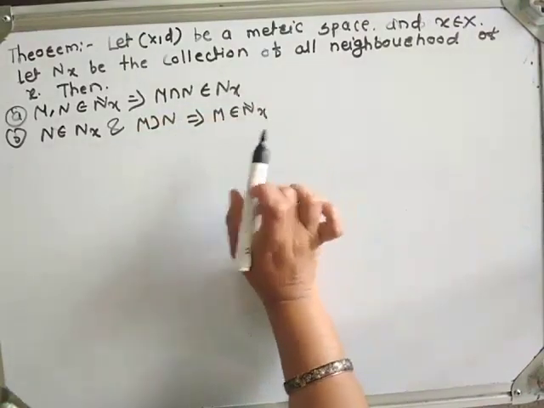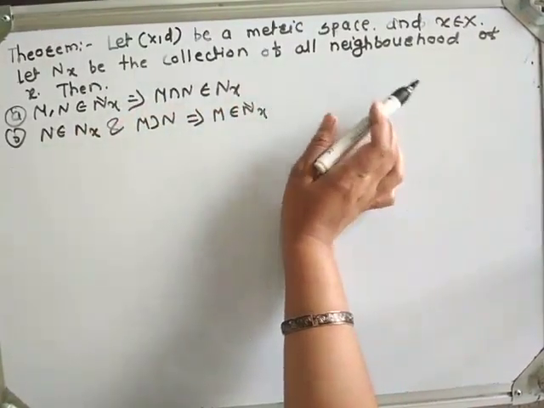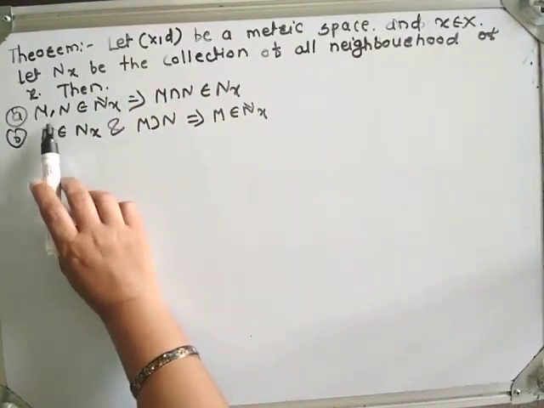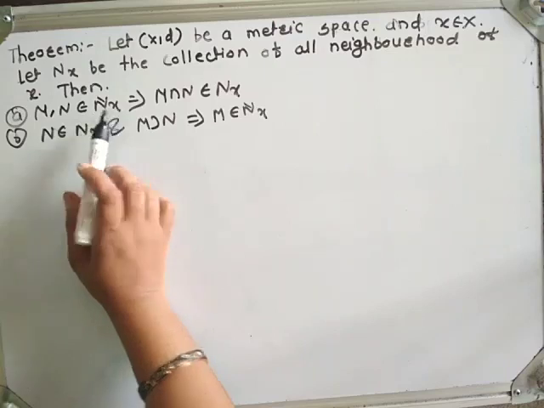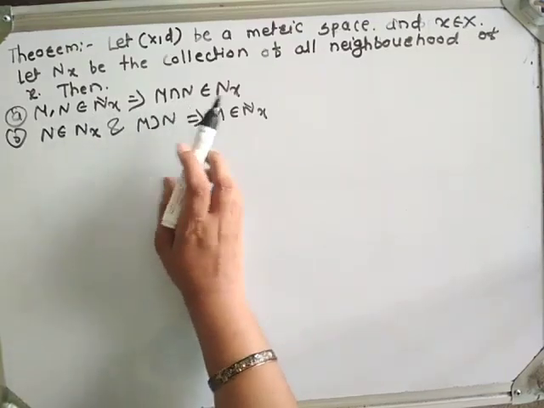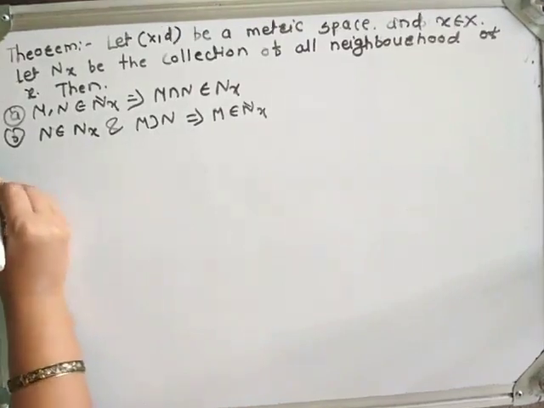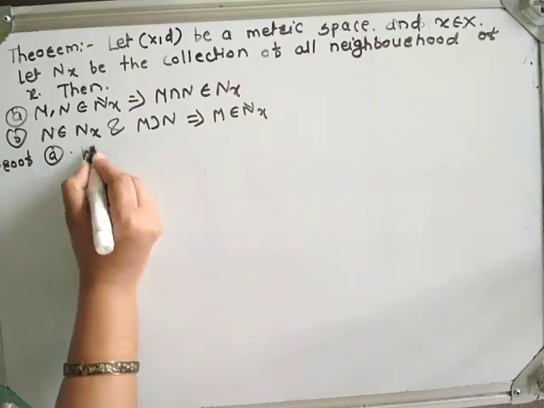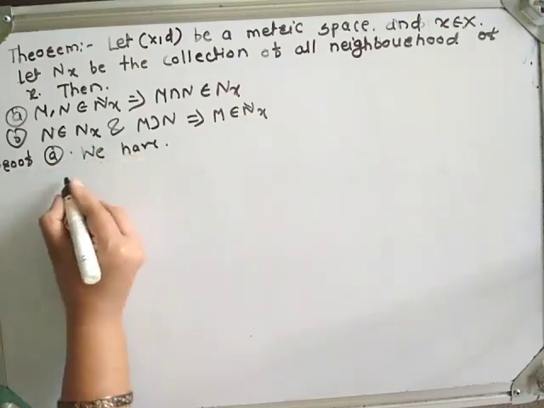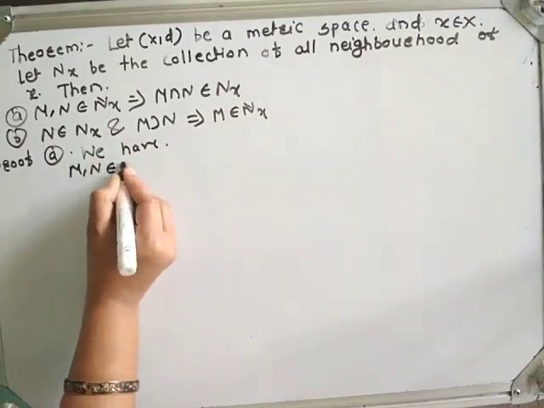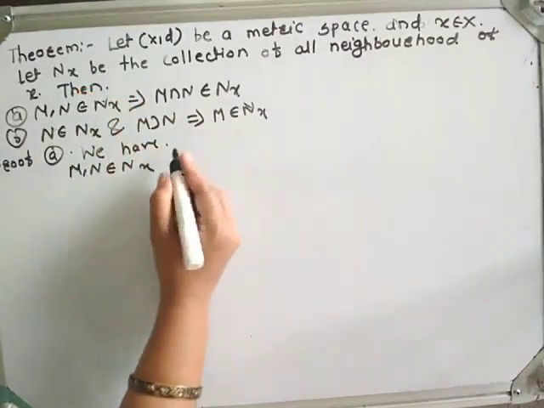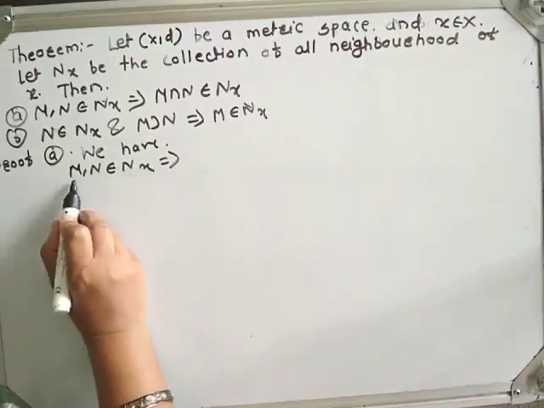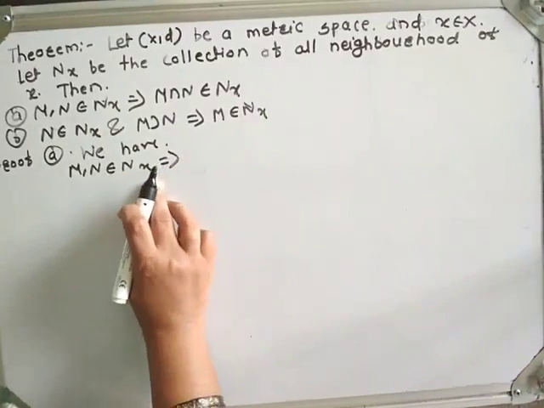See here what we are given: N_x is the collection of all neighborhoods of x. Then in the first part we have to prove that if M, N belong to N_x, then M intersection N also belongs to N_x. Proof of the first part: we have M, N belong to N_x, which means M and N are neighborhoods of x.